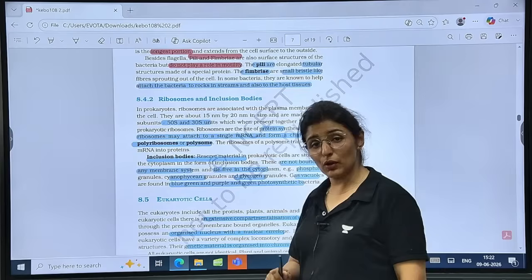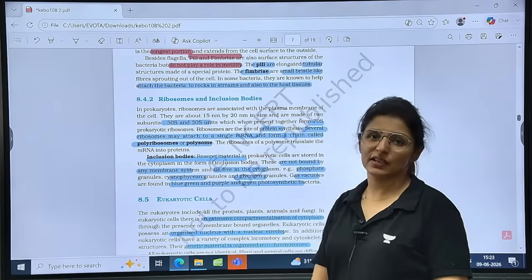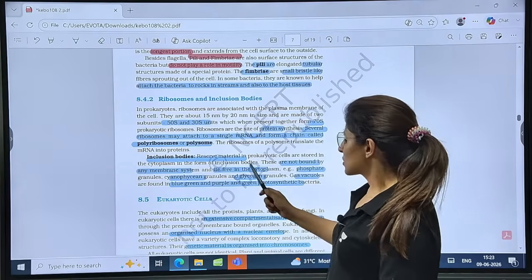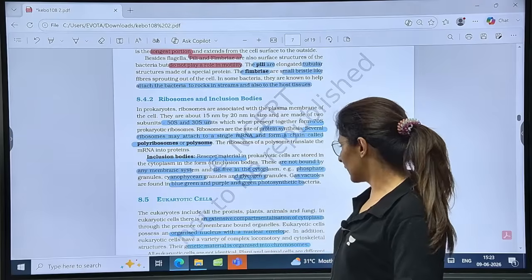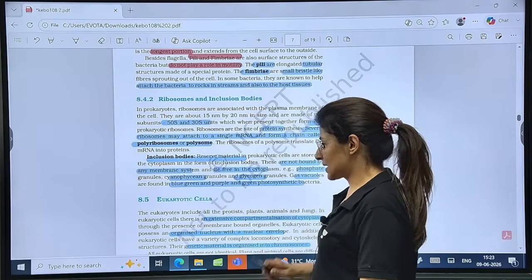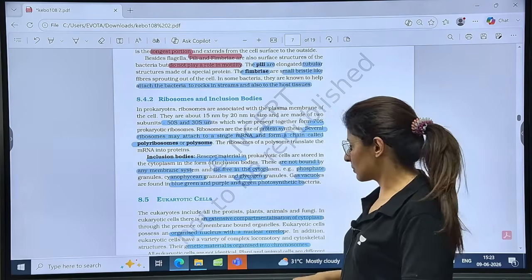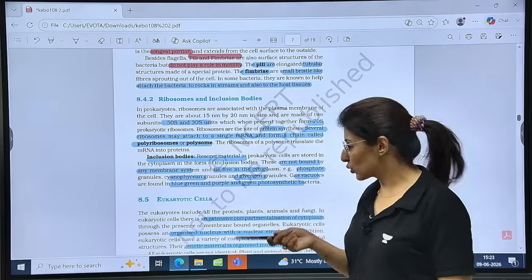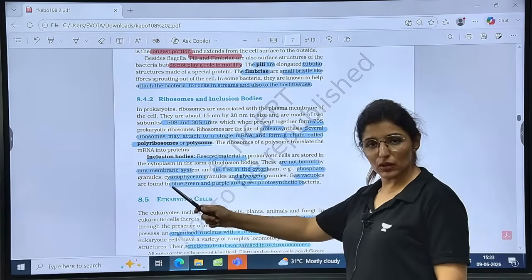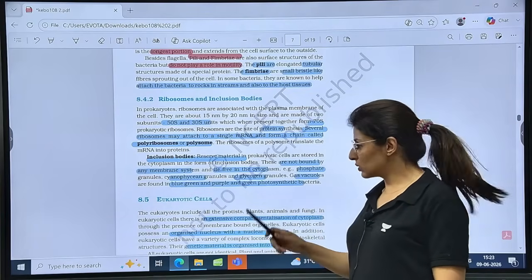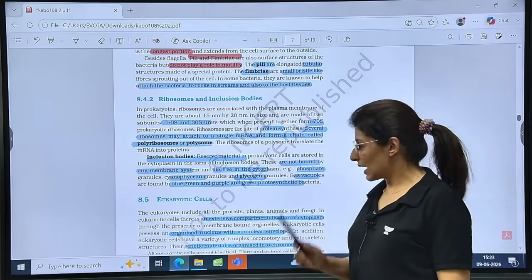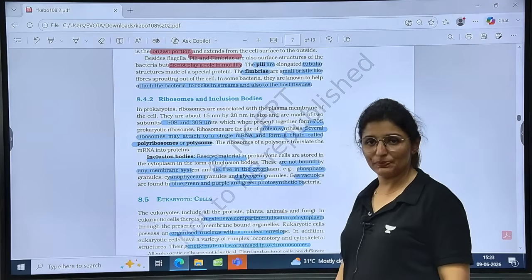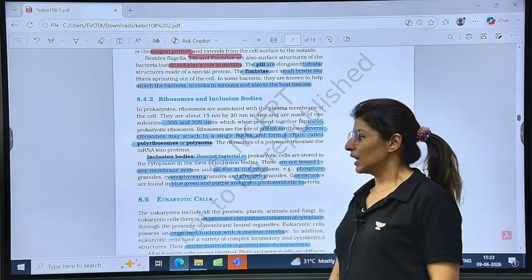Then inclusion bodies. Inclusion bodies are only present in prokaryotes. We've read that. They contain reserve material. Again, membraneless, they lie free in the cytoplasm. Depending upon what they store, we call them phosphate granules, cyanophycean granules or glycogen granules, and also gas vacuoles. These are four different examples of inclusion bodies.